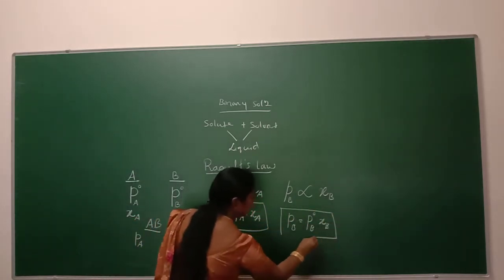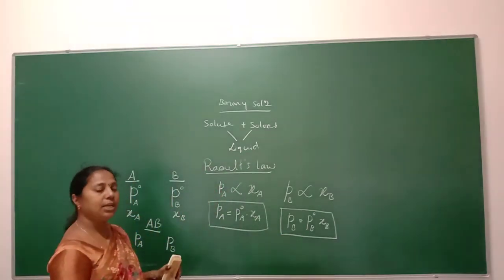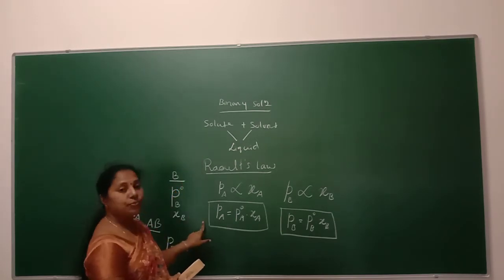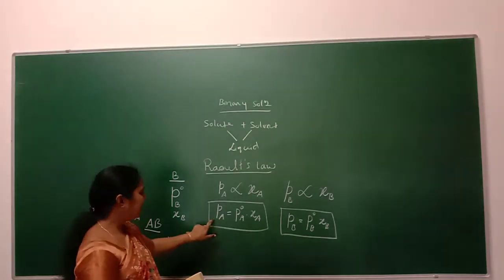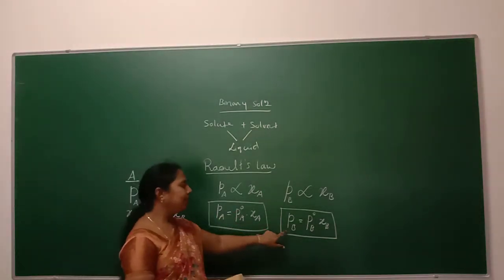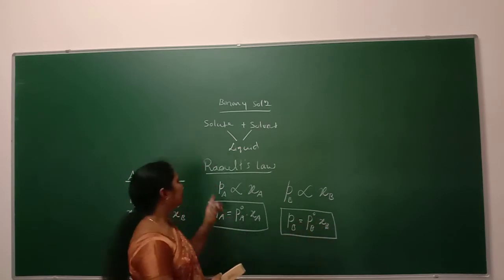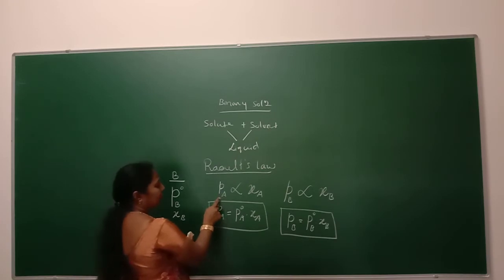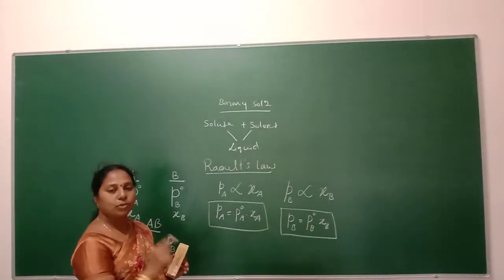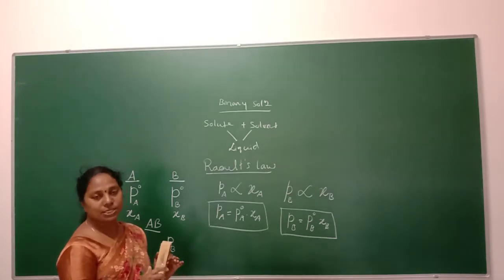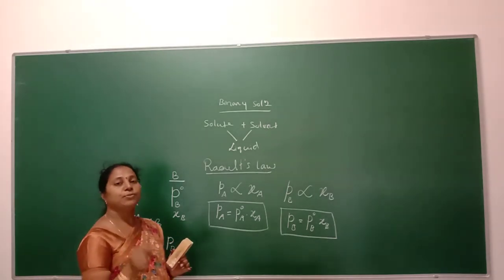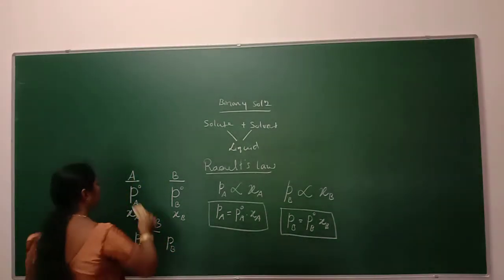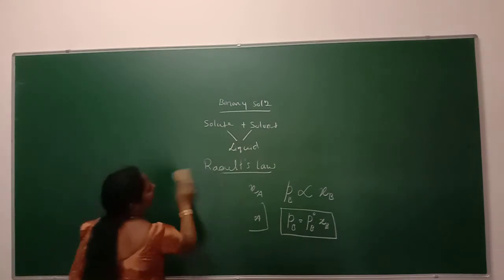So this Raoult's law is applicable for a binary solution containing two individual liquids. According to this Raoult's law, we take the pressure of the individual liquids in the solution state as PA is equal to P naught A into XA and PB is equal to P naught B into XB. So what is the statement of Raoult's law? Raoult's law can be stated as: the partial pressure of an individual liquid in the solution state is directly proportional to its mole fraction, or the partial pressure of each component in the solution state is directly proportional to its mole fraction. That is nothing but the statement of Raoult's law.